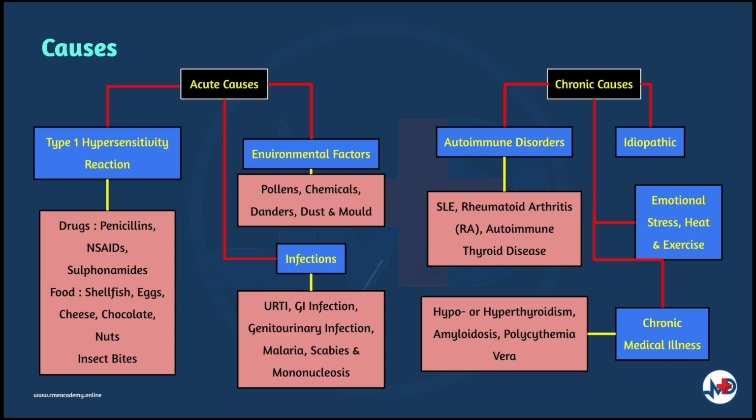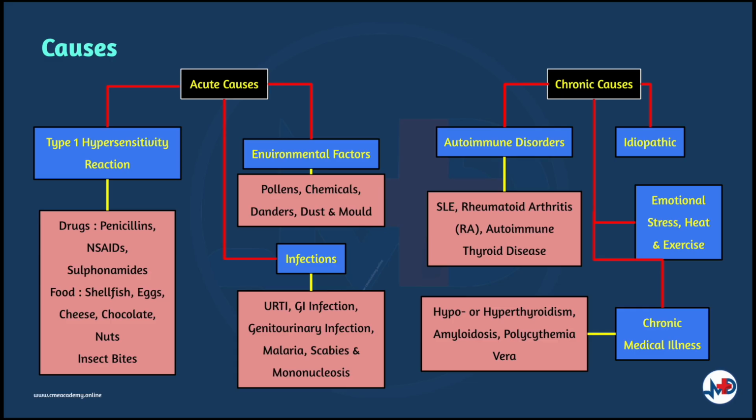Acute causes are due to type 1 hypersensitivity reactions, and its triggers include drugs such as penicillins, sulfonamides, NSAIDs, and salicylates; food, more commonly shellfish, eggs, cheese, chocolate, and nuts; insect bite or sting; infections such as upper respiratory tract infection, GI tract infections, genitourinary infections, malaria, mononucleosis and scabies; and environmental factors such as pollens and chemicals, danders, dust, and mold. Chronic causes are mainly idiopathic.